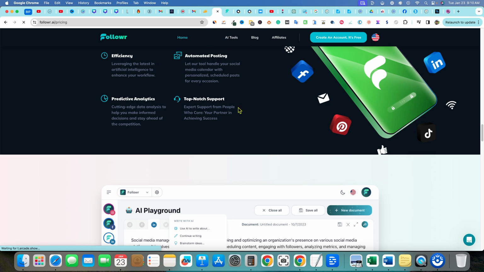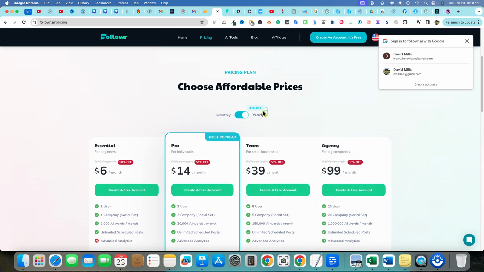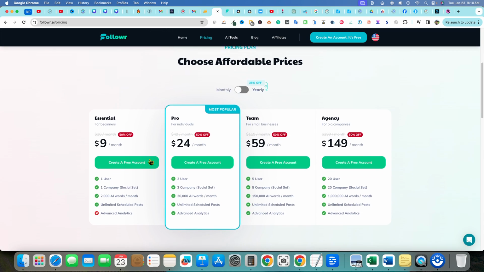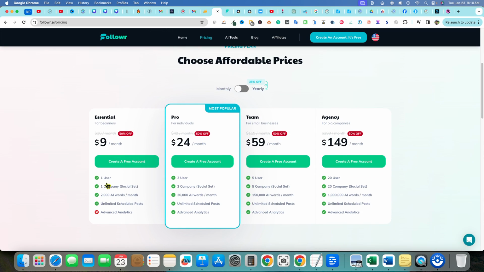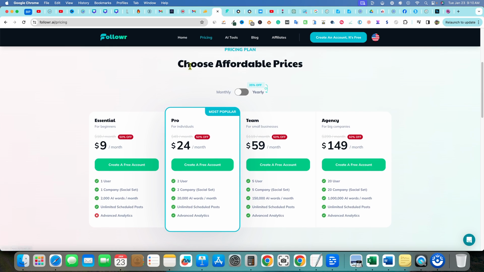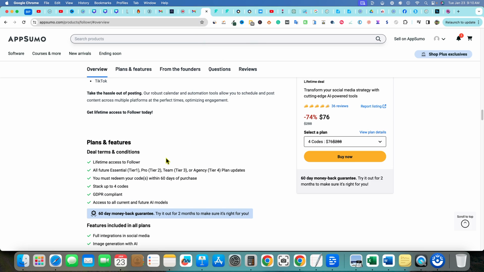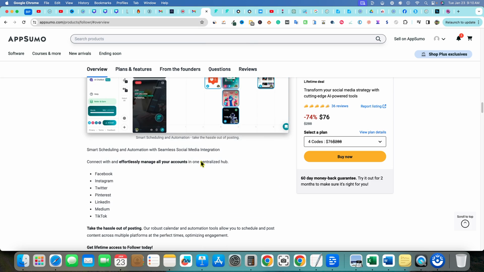I guess we can go take a look at the everyday pricing right over here. This is what it would actually cost monthly. It would be $9 for the essential plan over here. Pro plan would be $24 a month for 2 company profiles, $59 for team up to 5 profiles, and for the 20 profile set, it's $149 a month. So obviously these prices are extremely more expensive than if you pick up the tiered lifetime deal on AppSumo.